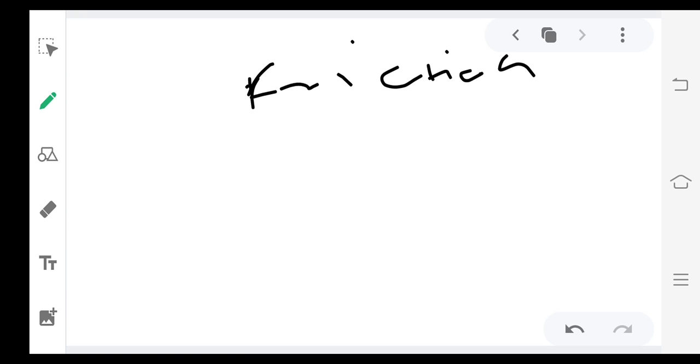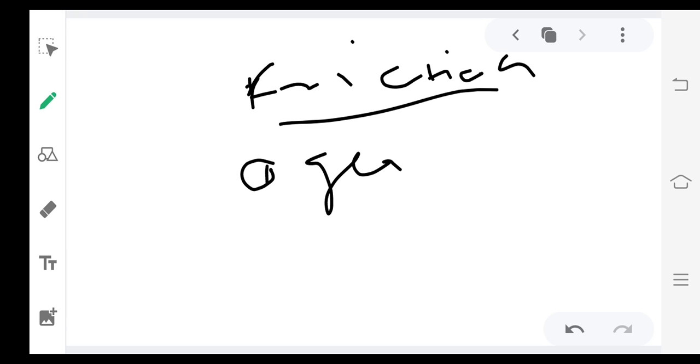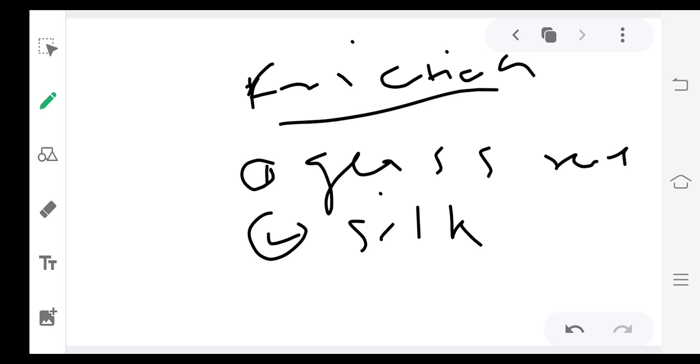Suppose we are taking the example of friction, how the charges are produced by friction. Suppose a glass rod is rubbed with a silk cloth, then the glass rod and the silk will acquire the charge.